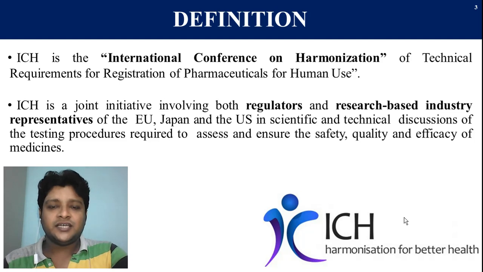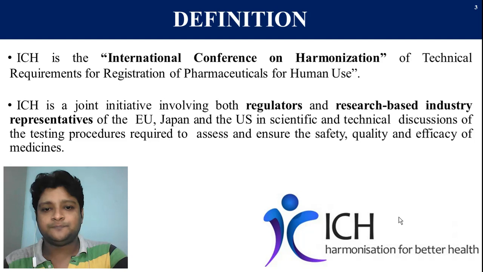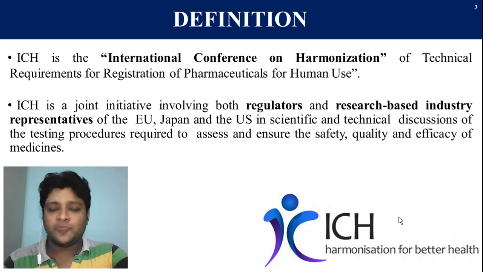It is a joint initiative of regulators and research-based industry from Europe, Japan and the US, for scientific and technical discussion of products used in human beings, to ensure the safety, quality and efficacy of medicines. The main objective of ICH is to ensure proper safety, quality and efficacy of medication.